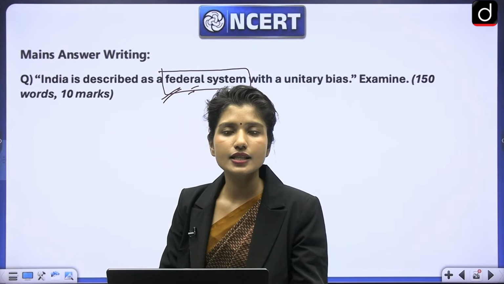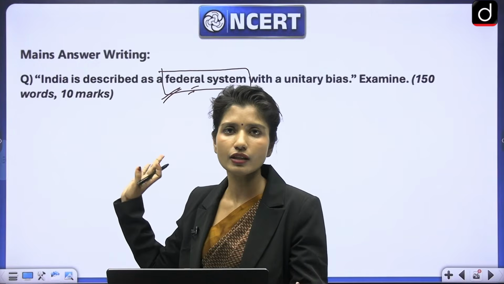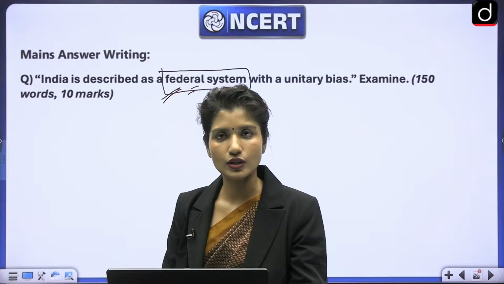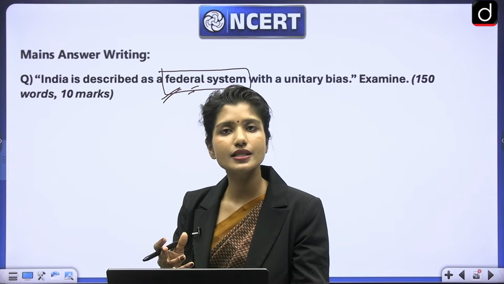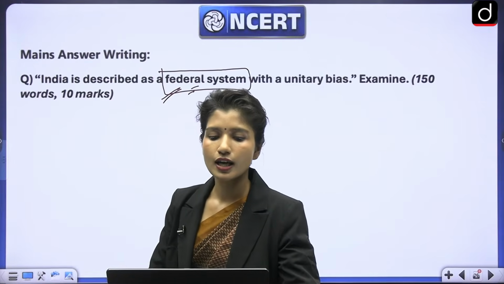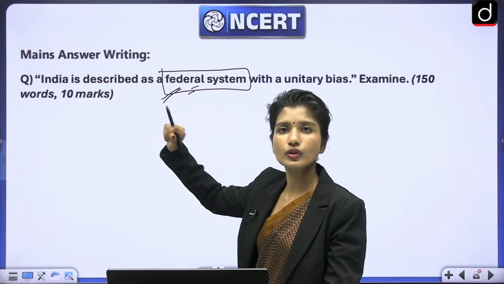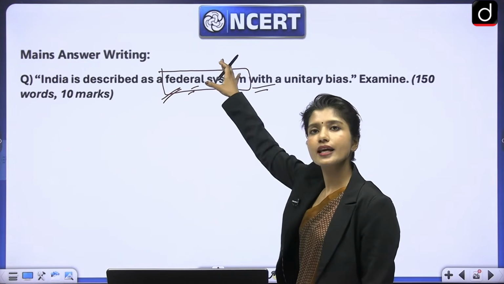Because the question says that India is a federal system with a unitary bias, I'll start by defining federalism. That's something I can do. So in the introduction, I can define federalism. And then I can simply say, I will not explain it here, but I'll simply say that India has some federal features, but at the same time, the center also has special or significant power, because that will show unitary bias.